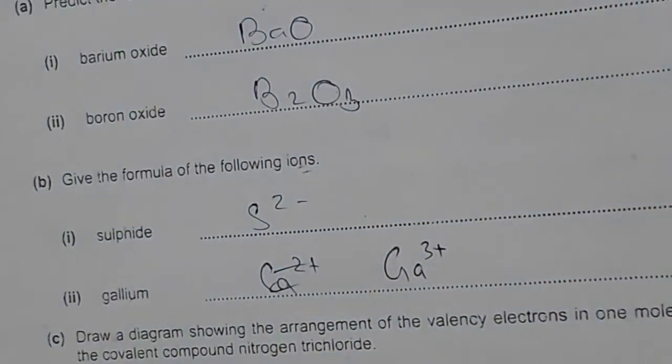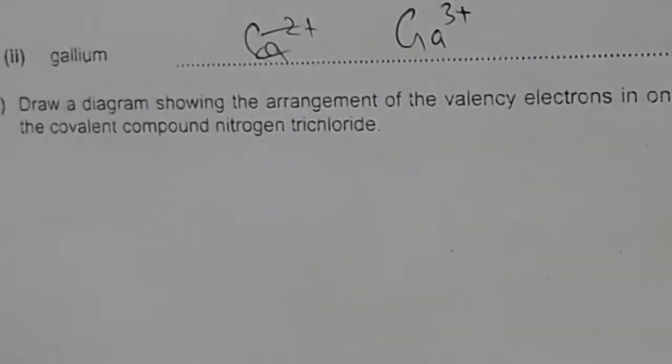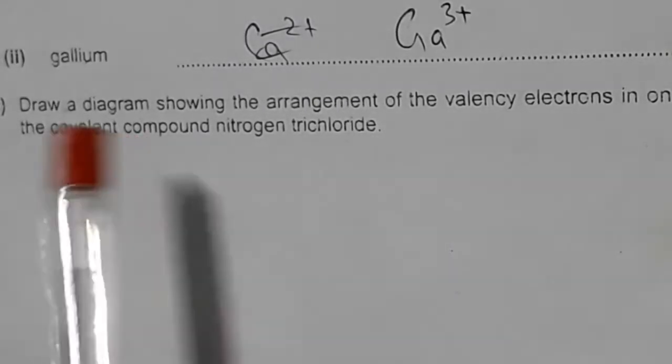Next one, June 2007, question number 4, part C. Here we have to draw the arrangement of valence electrons in a covalent compound nitrogen trichloride. In the question it is given nitrogen trichloride, and we have to draw the arrangement of valence electrons, nitrogen and chlorine. Also it is given, it is a covalent compound.